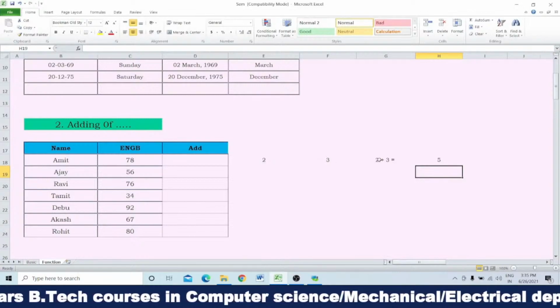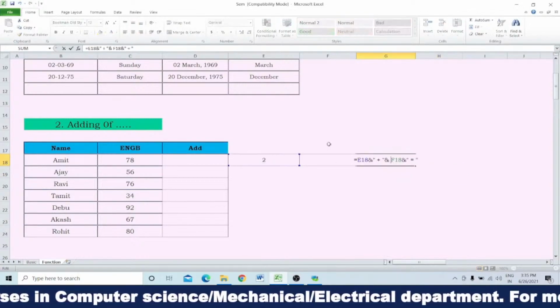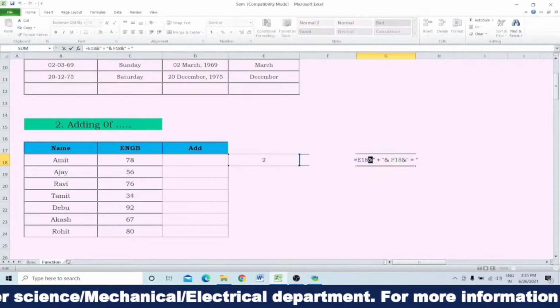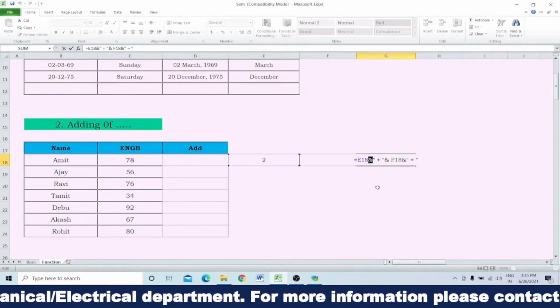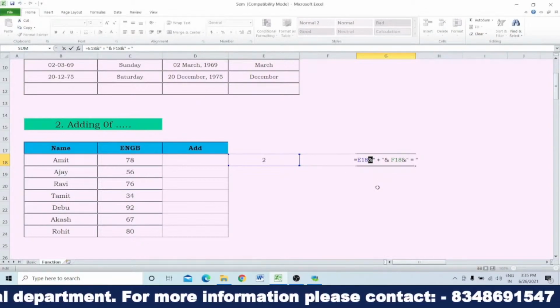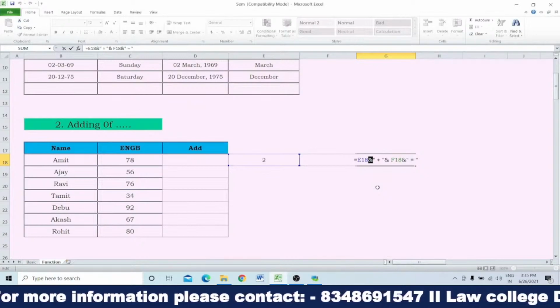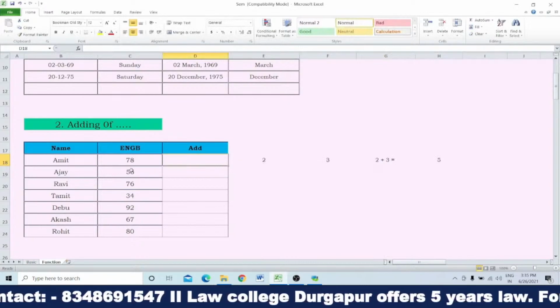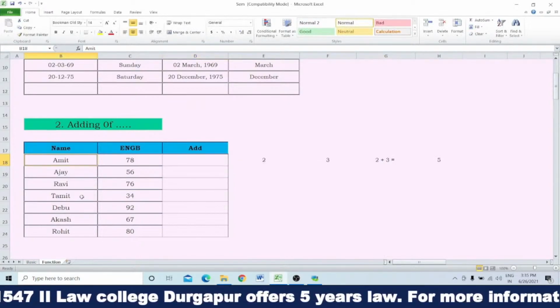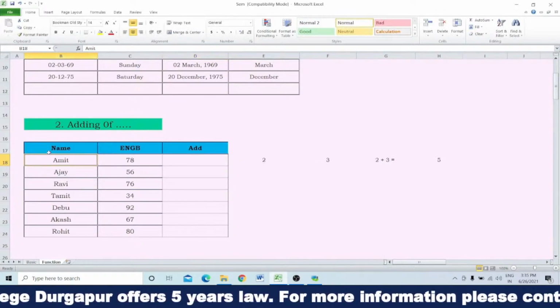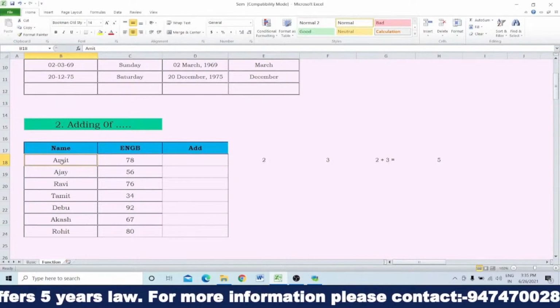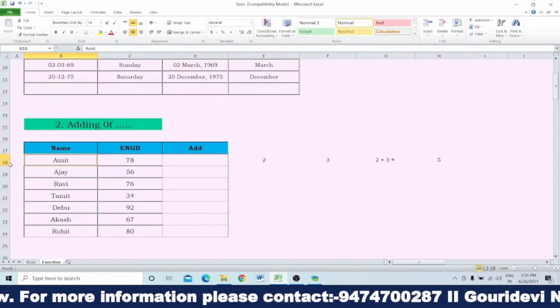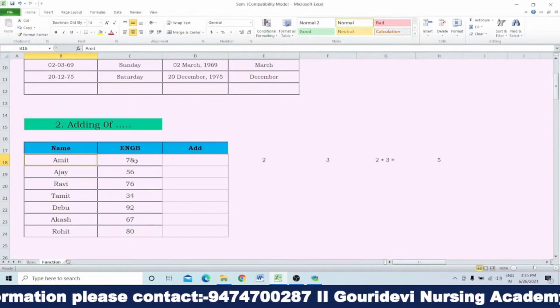So what is the formula actually? This ampersand symbol is the formula by which you can add two successive rows or two successive alphabets or digits, whatever is written in the cell. Like here in column B and row 18 it is written Amit, and in column C and row 18 it is written 78.